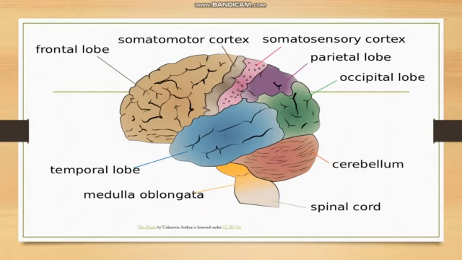Now, in the brain, we can see there are frontal lobe, parietal lobe, occipital lobe, cerebellum, spinal cord, medulla oblongata, temporal lobe, and somatomotor cortex and somatosensory cortex. And the convolutions and depressions, as you can see in the picture, the convolutions are called as gyri and the depressions are called as sulci, singular, gyrus and sulcus. Depending upon the pattern of gyri and sulcus and the number, the intelligence of the person is decided. Cerebrum is also called as the seed of intelligence.